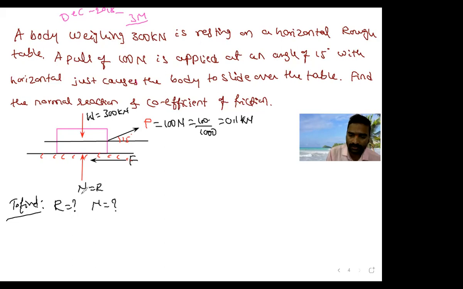R is normal reaction. Normal means sigma fx equal to 0, sigma fy is equal to 0. You have learned from the equilibrium equations, correct? Which condition will you apply in order to find out the normal reaction? Whether you will apply sigma fx is equal to 0 or sigma fy is equal to 0? Sigma Fy. So in order to find out the normal reaction, I have to apply sigma Fy is equal to 0, applying condition of equilibrium.